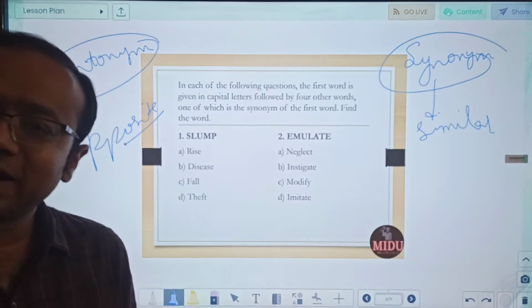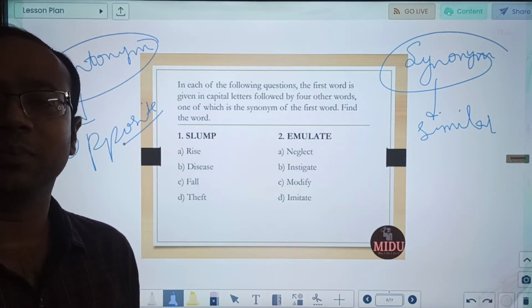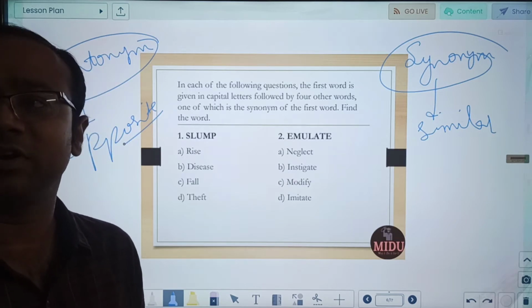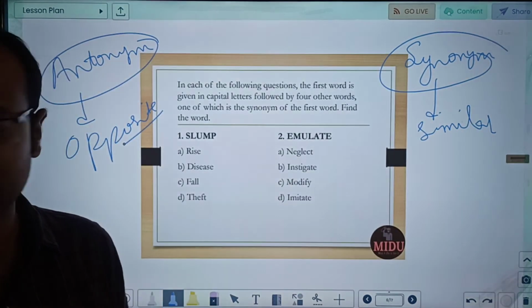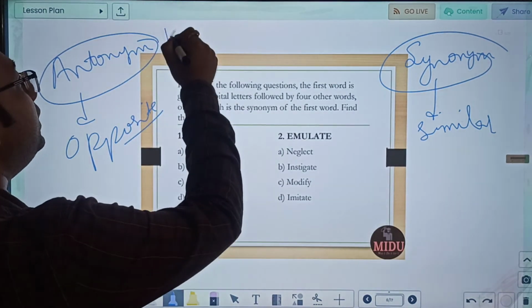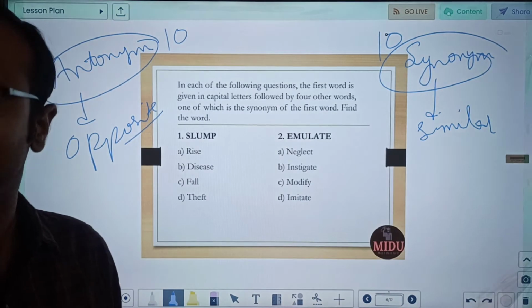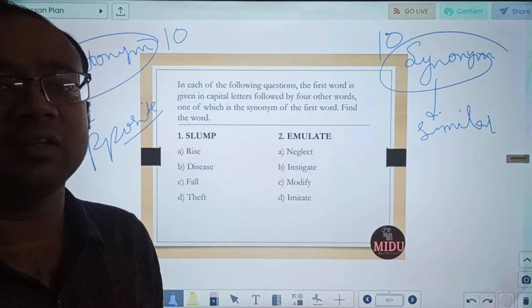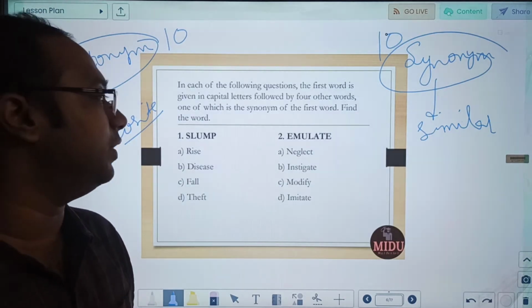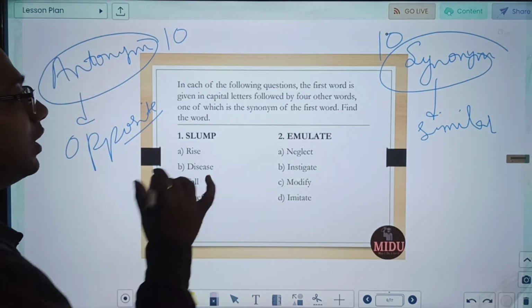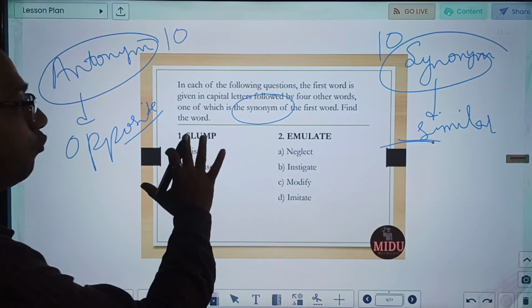So just like I told you in vocab, no one can give you all the words possible, but we can tell you what kind of words are there, and then it is your daily practice. Similarly, in today's video what I have done is I have taken 10 antonym questions and 10 synonym questions just to give you the flavor. Rest is for your practice. Read more and more, read digitally, it will help you in RC as well as in VA. So first 10 questions are on synonyms. Synonyms means similar meaning.